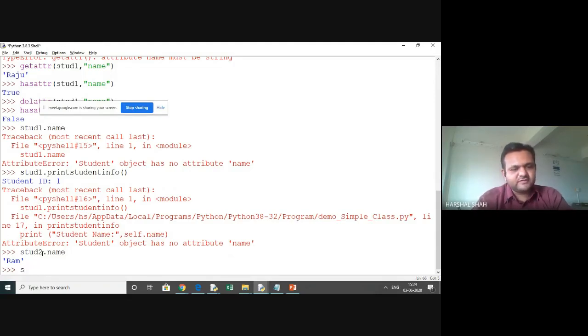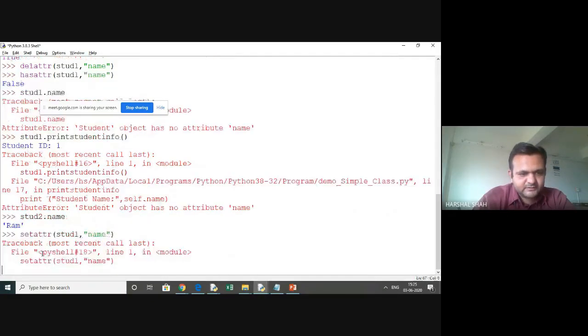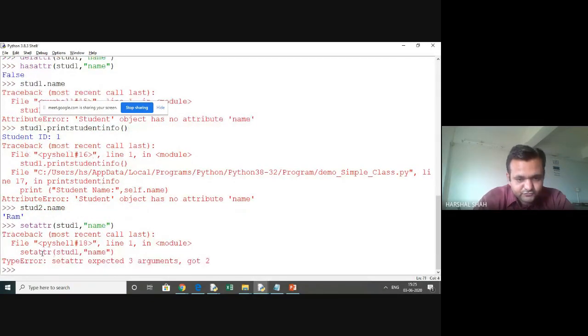So I will now use a set attribute. I will again write stud one, and I will have my object as stud one, and I will now give my name. It is not there. It is going to be created now. Oops. I need to give a value also. Sorry, because when I set, I need to set the value also. So now I'll again establish the value, that is, we had Raju earlier.